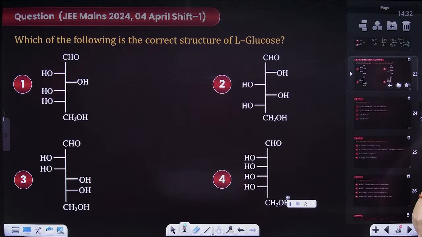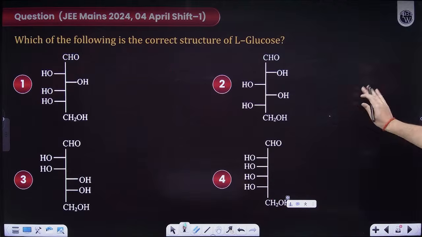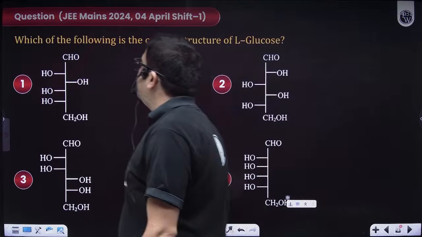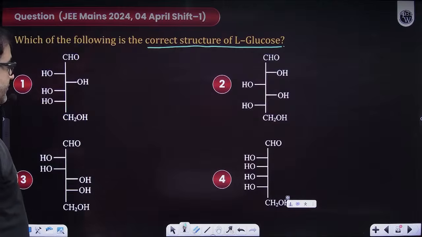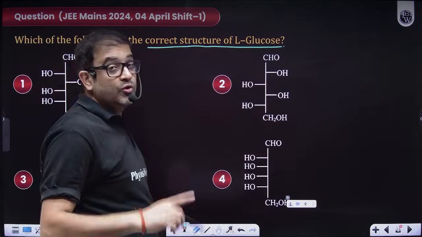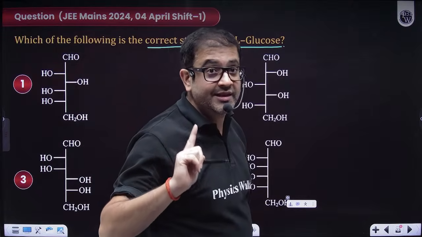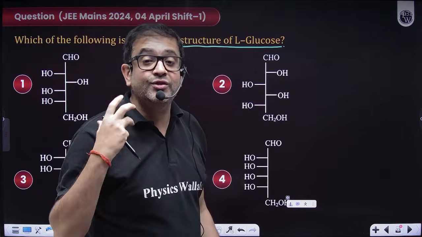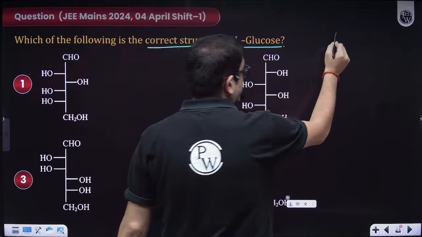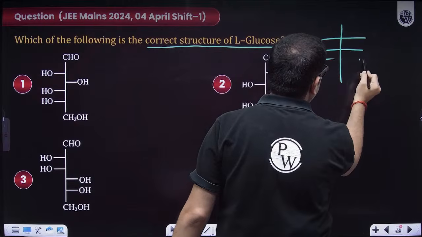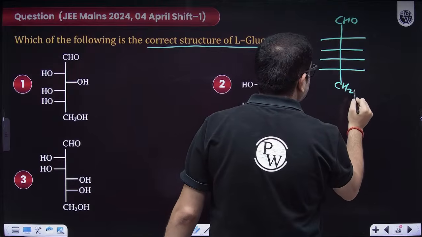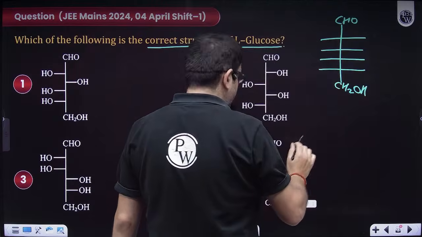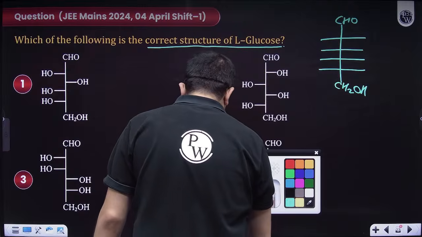Let us practice few more. Which of the following is the correct structure of L-glucose? Beta, I have told you in the previous class also that for carbohydrates, you should learn some Fisher projections. So what is glucose? It has 4 chiral carbons. This is CHO, this is CH2OH. What is the rhyme we have for glucose?